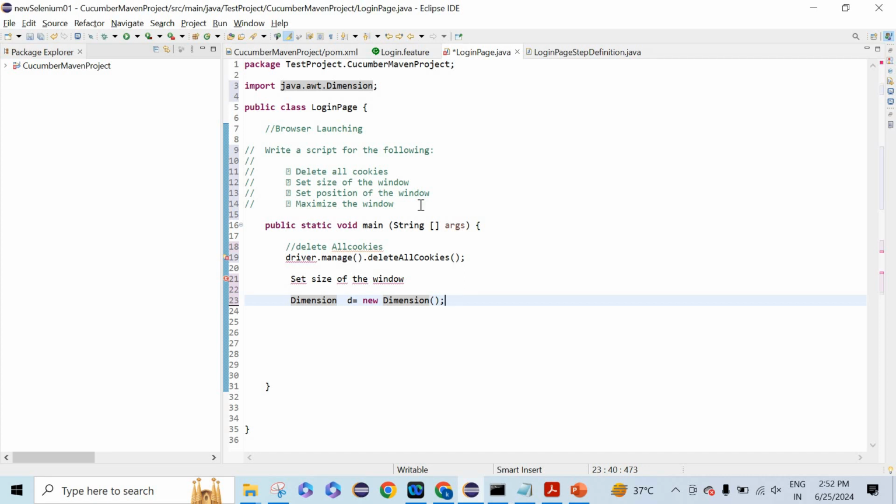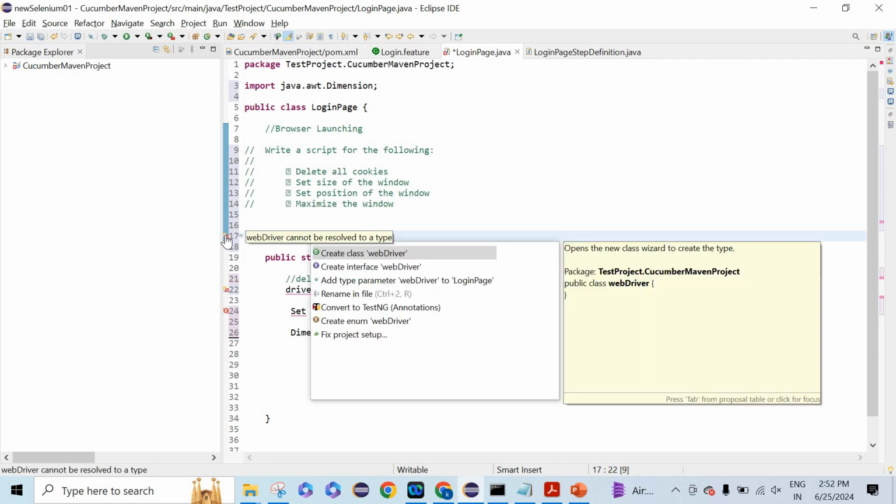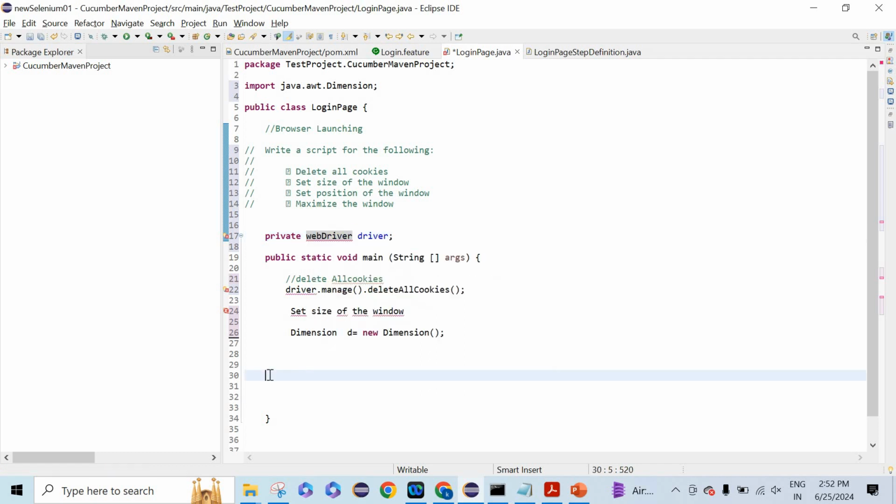I didn't define WebDriver driver. So if we define it in the class here, we'll define it as private WebDriver. Since I don't want the scope of the driver to go beyond this class, I'll just use WebDriver driver here.